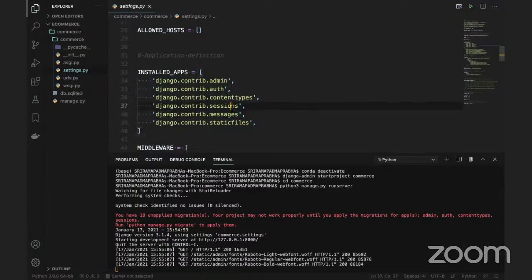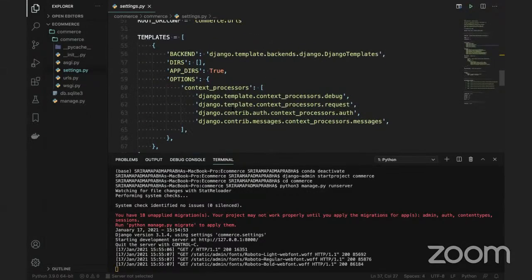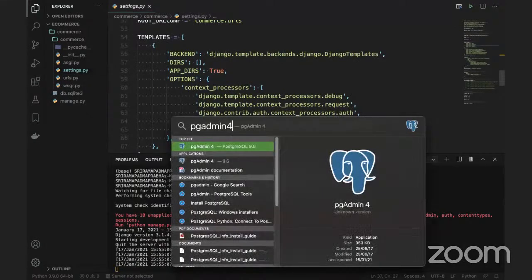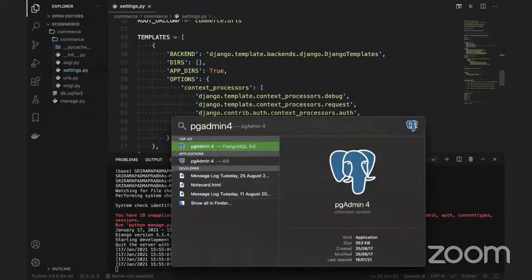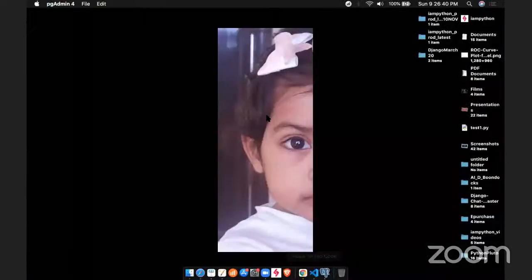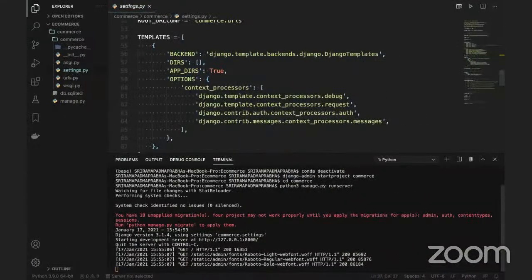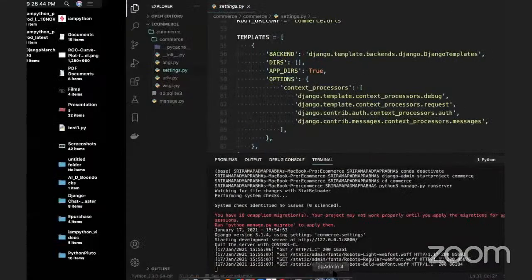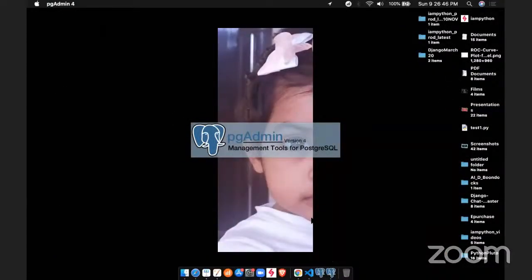So what I'm going to do is create a database here. Let me go to pgAdmin. I'm going to use PostgreSQL here instead of SQLite 3. Once it is installed, I'm going to create a new database for this project.